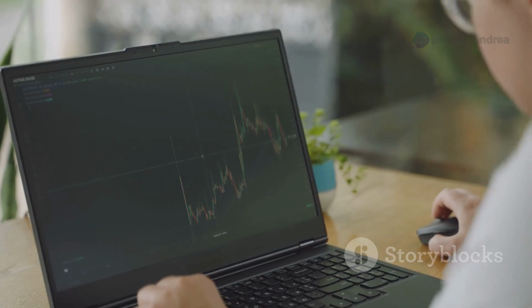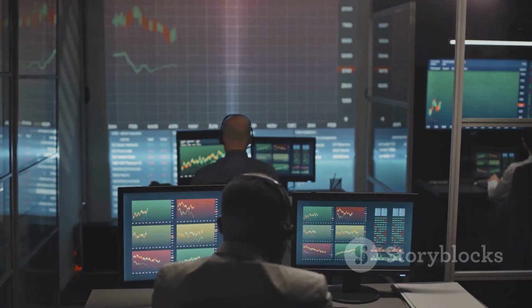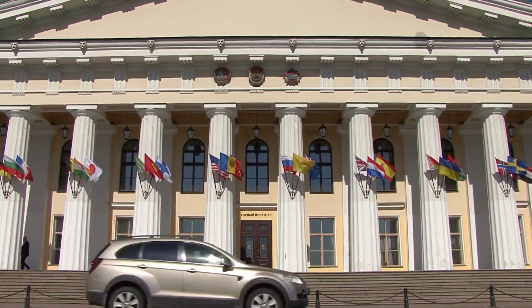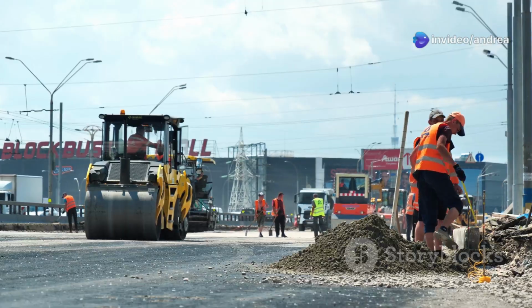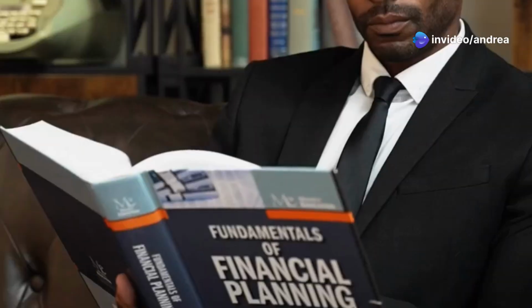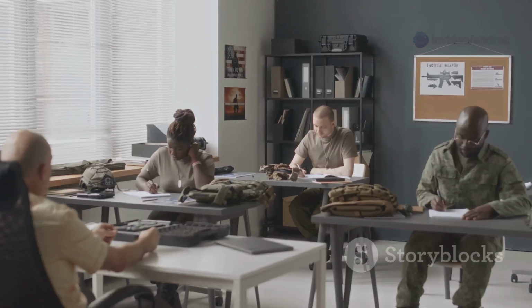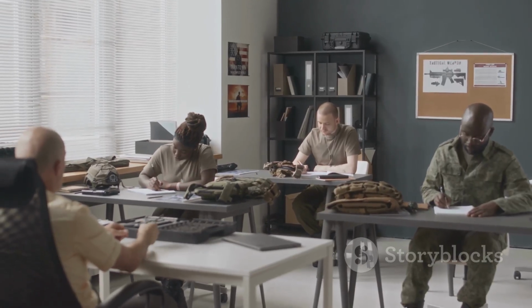GDP affects almost everything financial. It can impact job availability. It influences your investments. It even affects government decisions. How much can be spent on schools, roads, healthcare? Understanding GDP is financial power. And I want you to be powerful, so let's get smart about GDP together.